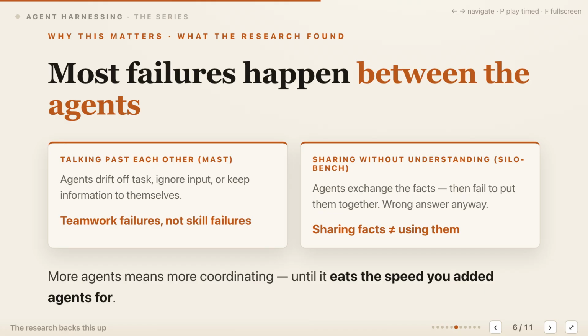The research helps explain why this boundary matters. MAST identifies inter-agent misalignment as a major class of multi-agent failure. Agents drift from the task, ignore another agent's input, or keep useful information to themselves instead of passing it forward. Those are coordination failures, not simply failures of individual skill. Silo-Bench exposes a related communication reasoning gap where agents exchange the relevant facts but still fail to synthesize the right answer. The messages moved, yet the reasoning never combined. As the team grows, coordination overhead can also consume the speed gained from parallel work. Communication quality therefore needs two tests. Did the necessary information arrive, and did the receiver actually use it?